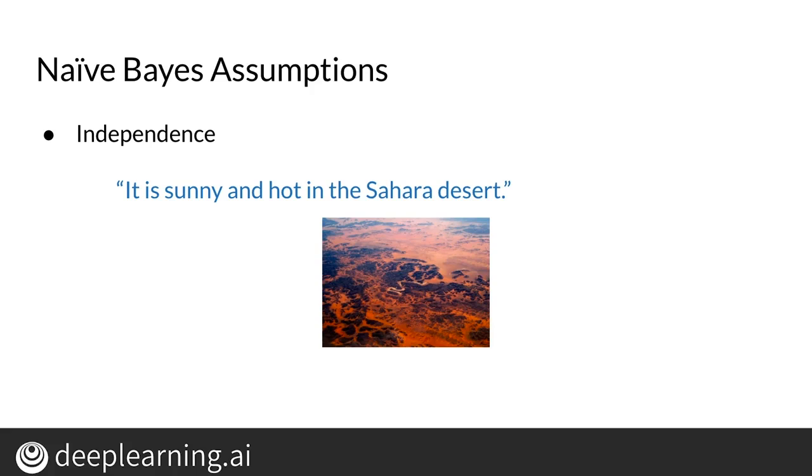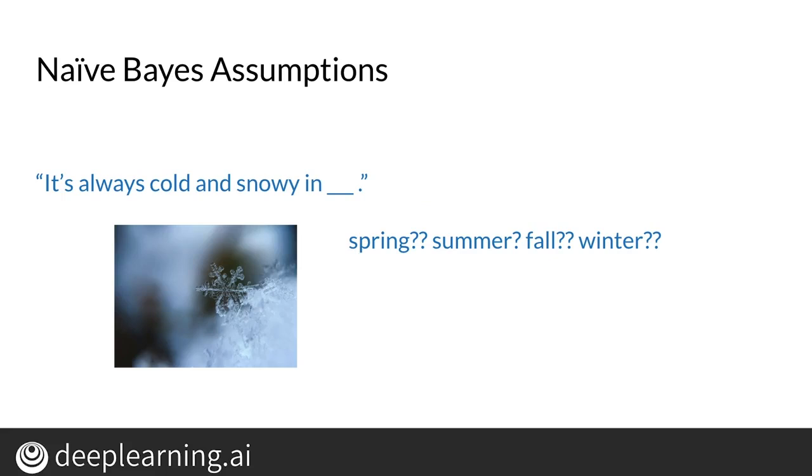So the words in a sentence are not always necessarily independent of one another, but naive Bayes assumes that they are. This could lead you to under or overestimate the conditional probabilities of individual words. When using naive Bayes, for example, if your task was to complete the sentence, "It's always cold and snowy in blank," naive Bayes might assign equal probability to the words spring, summer, fall, and winter, even though from the context you can see that winter should be the most likely candidate. In the next courses of this specialization, you will be introduced to some more sophisticated methods that deal with this.